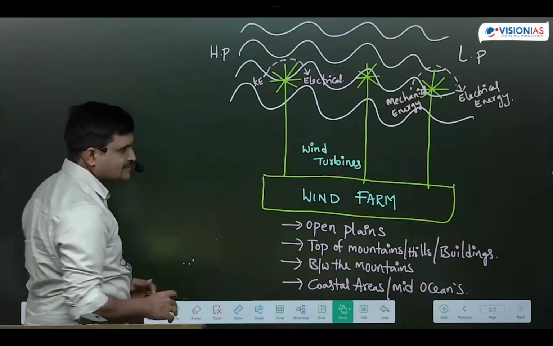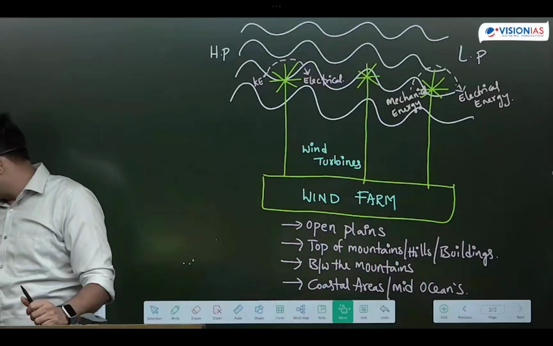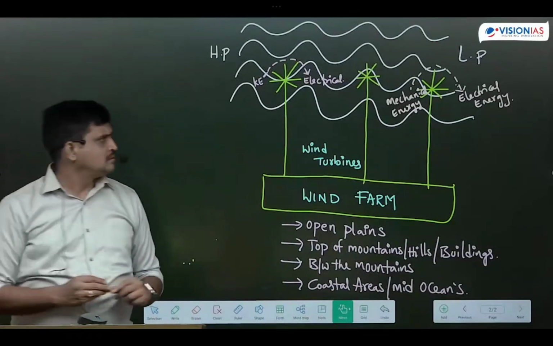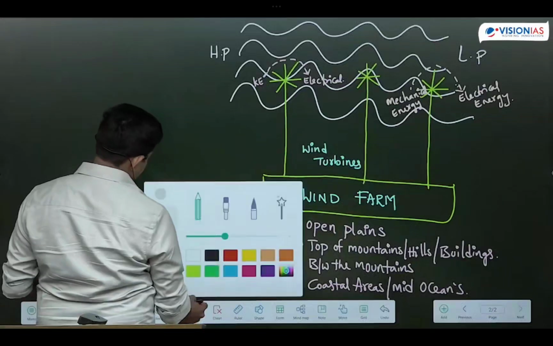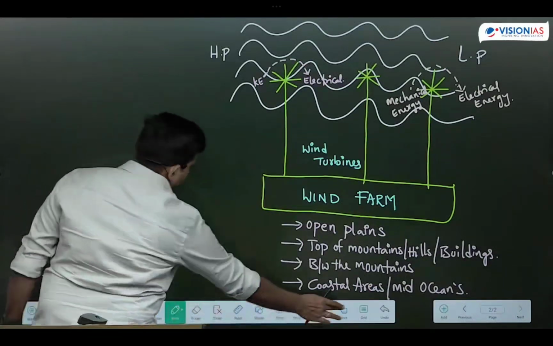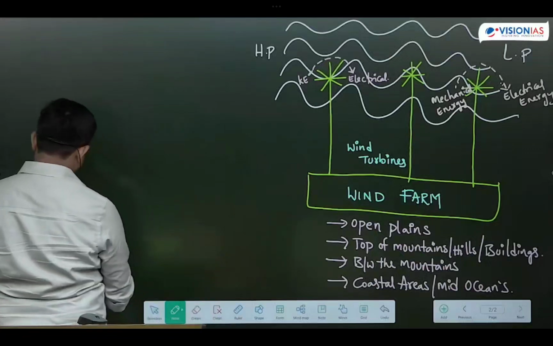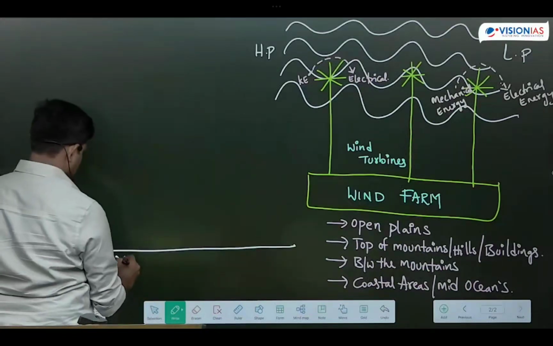Now, how will this wind energy potential be estimated? On the basis of what will this wind energy potential be estimated, friends? It will be estimated based on altitude. From the mean sea level, they will take what we call a base. From the mean sea level, they will estimate the potential of wind energy up to a particular height. So what height will it take? This is the mean sea level.